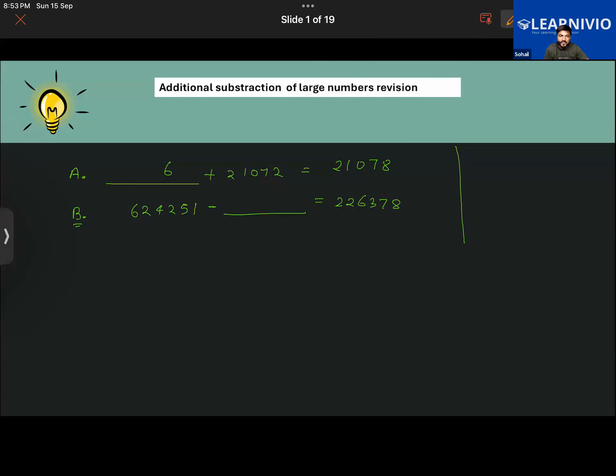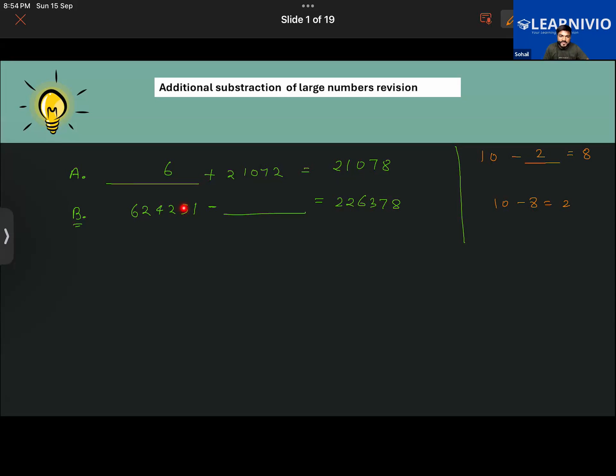Okay. Meanwhile, both of you will be doing a simple question. What should I subtract from 10 so that I get 8? 2. How did we find it out? 10 minus 8, that gives you 2. So I should subtract 2 from 10 so that I get 8.